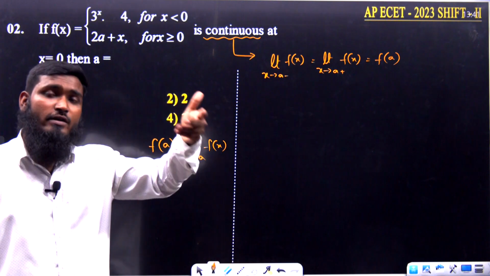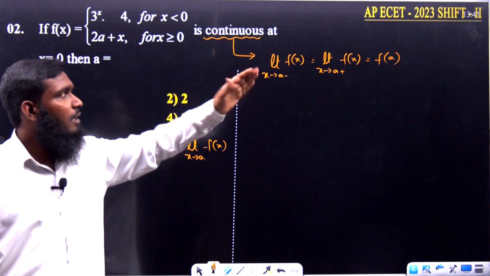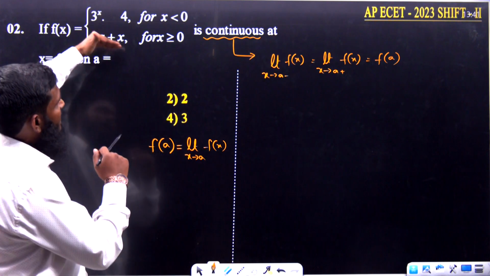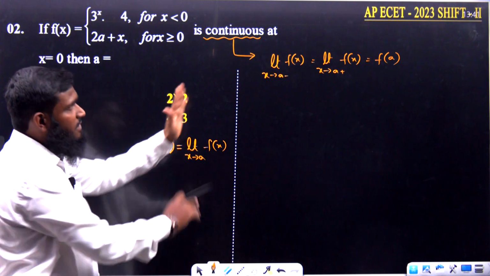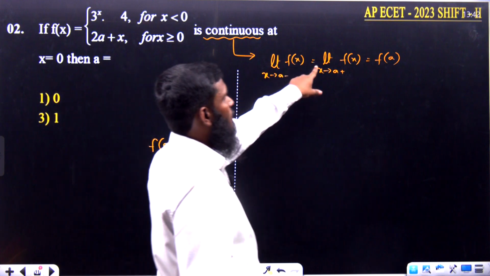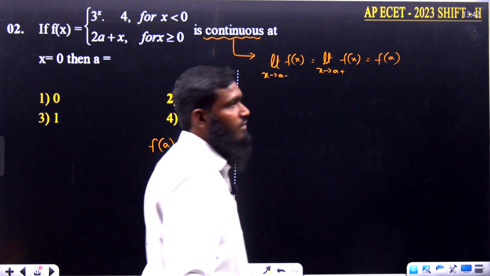But if we are having a modulus function or step function, we compulsorily have to go with a minus and a plus only. Okay. Now as we are having conditions over here, instead of taking this, I am taking that part. Both are the same only. Now limit x tends to a minus f of x equals limit x tends to a plus f of x equals f of a.